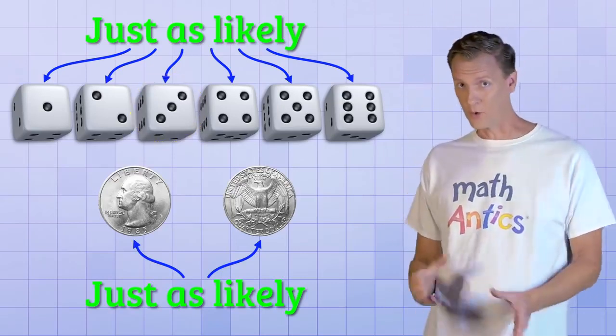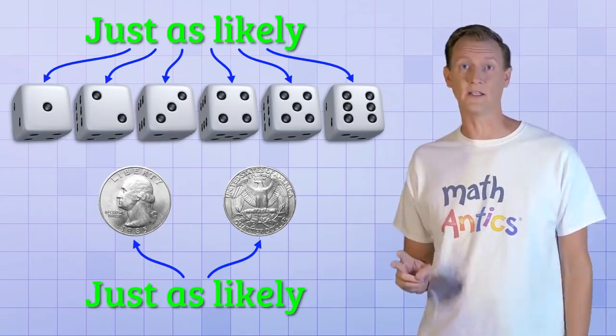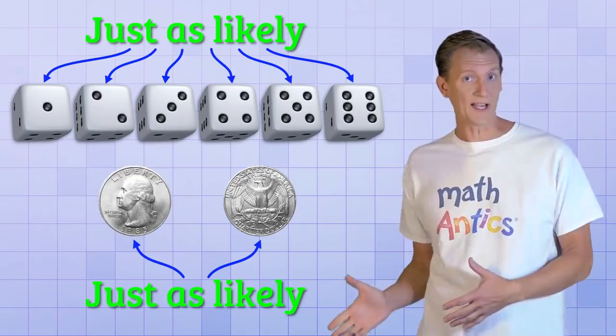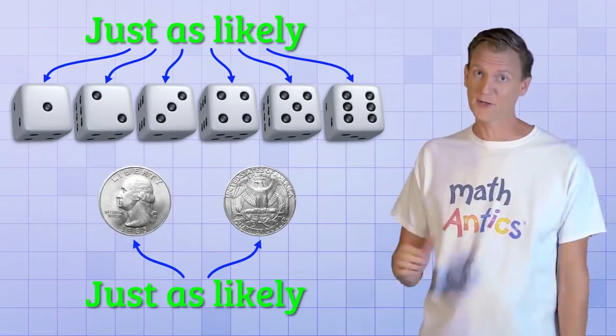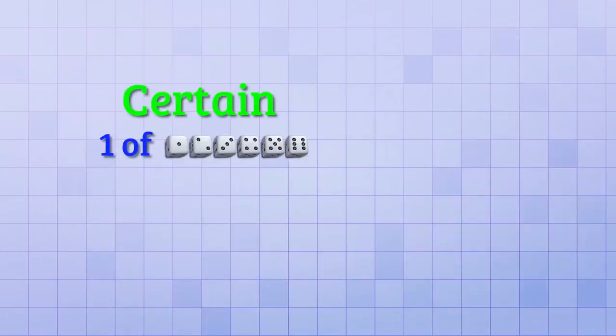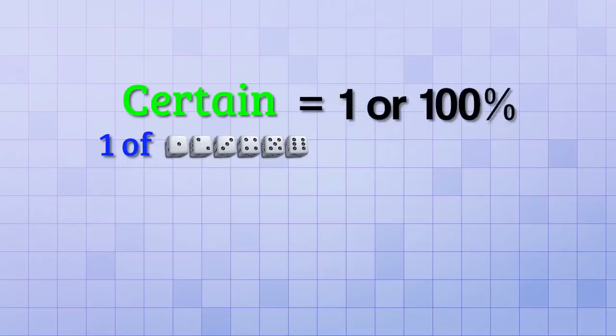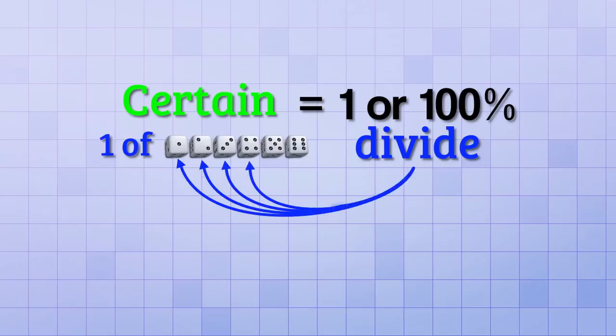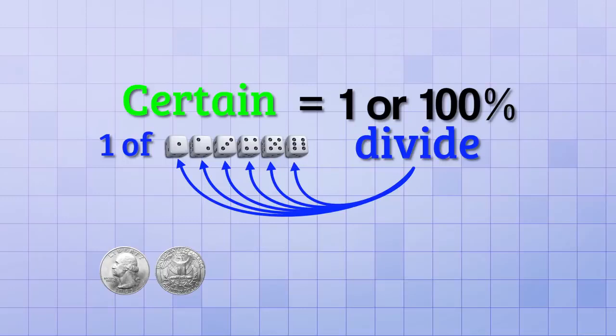But remember, with a coin toss, there are only 2 possibilities, heads or tails. With dice, there are 6 possibilities, and that's going to make a difference in its probability. One way to think about it is that it's certain that one of those 6 sides will land facing upwards, which is a probability of 1 or 100%. But since only one side can face upwards for a given roll, we have to divide up that value among all the possibilities. In the case of a coin toss, since there were only 2 possibilities, we had to divide the probability by 2.